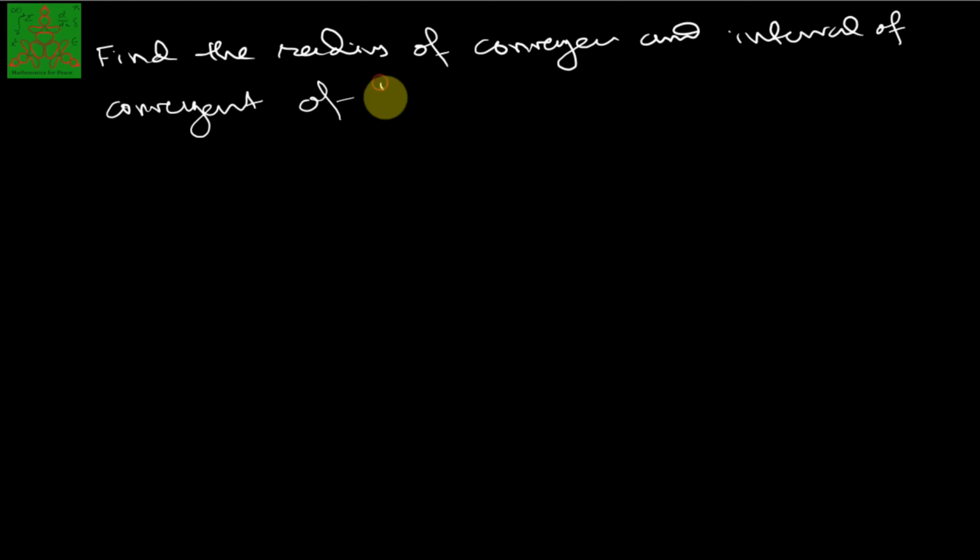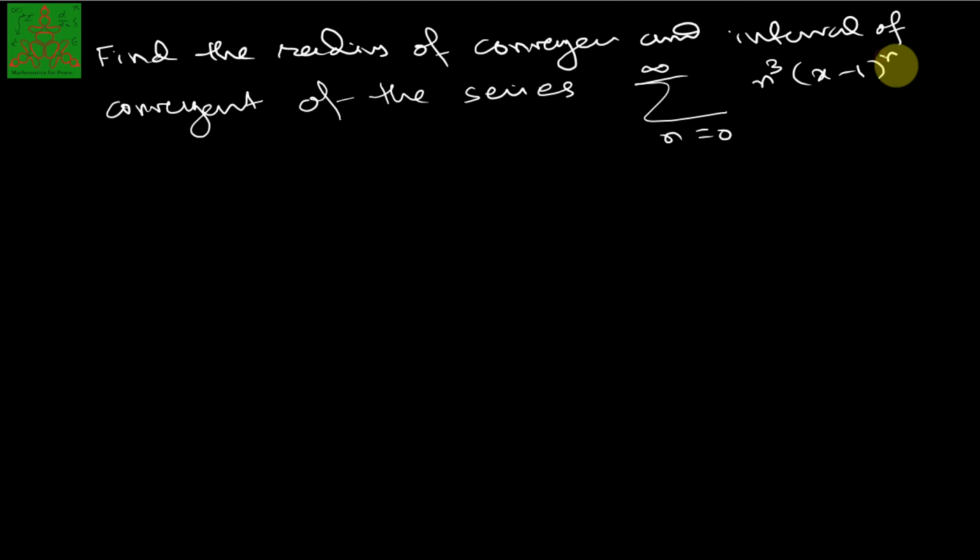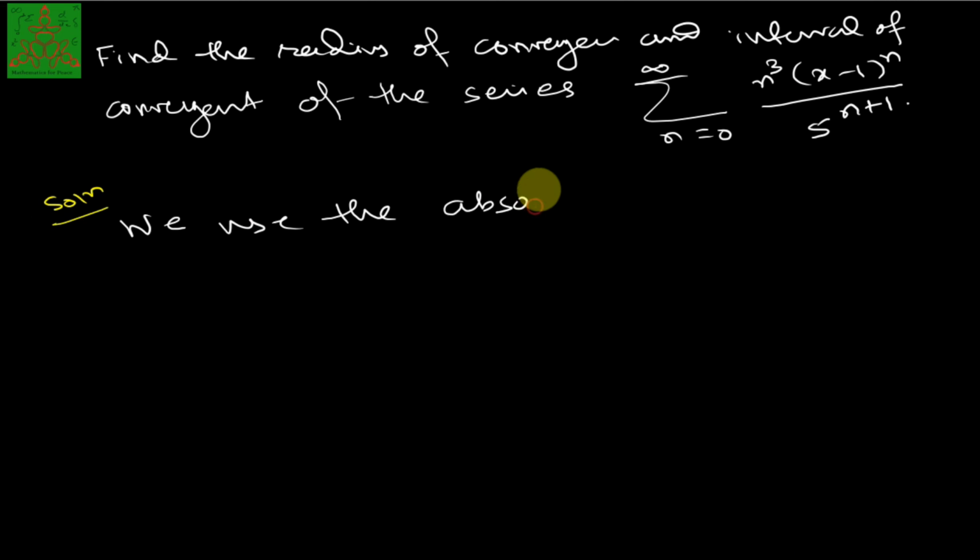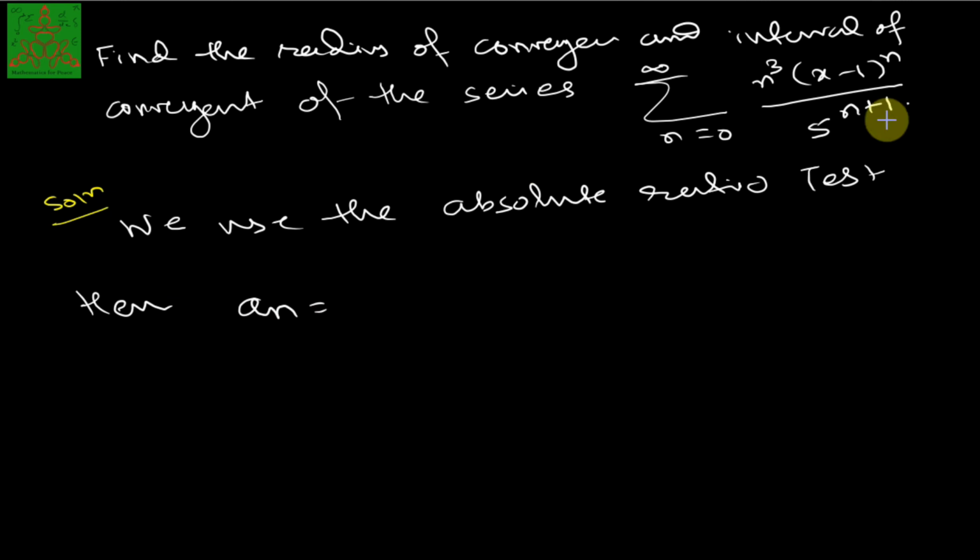The question is: find the radius of convergence and interval of convergence of the series summation n running from 0 to infinity of n cube into x minus 1 raised to n upon 5 raised to n plus 1. Here also we are using the absolute ratio test. We'll consider this whole quantity as a n.